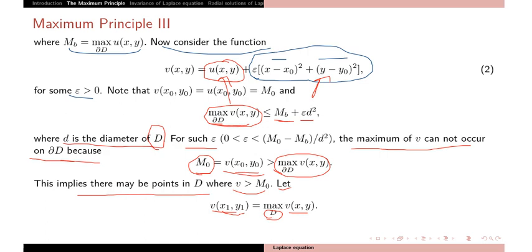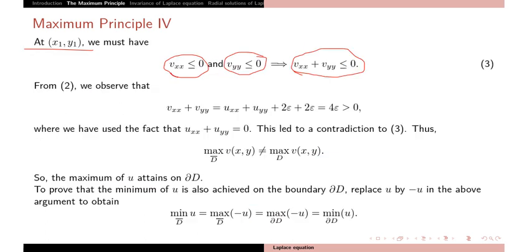From this equation, just differentiating with respect to x and y, you can check that v_xx plus v_yy equals u_xx plus u_yy plus the second derivative term, so v_xx plus v_yy is greater than 0.